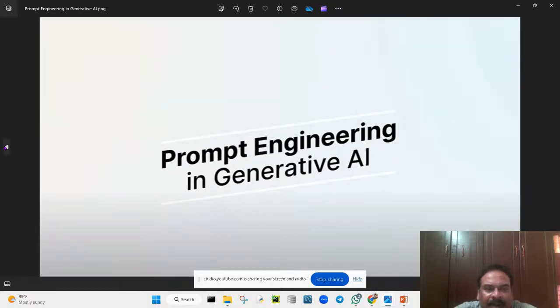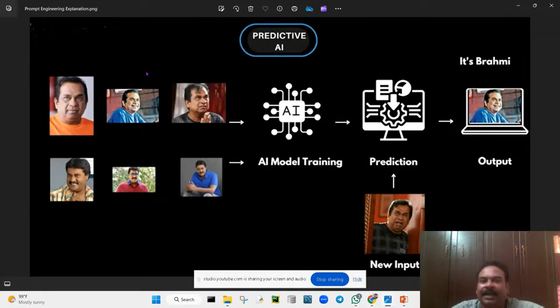Not only creating all these things, here is predictive AI. Predictive AI is nothing but this: I'm going to give hundreds of thousands of Brahmananda images for training the model. For testing purposes, I'm going to give any angle, any photo of Brahmananda, and it must predict whether it is Brahmananda or not.